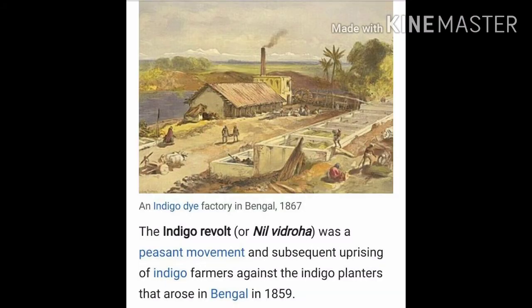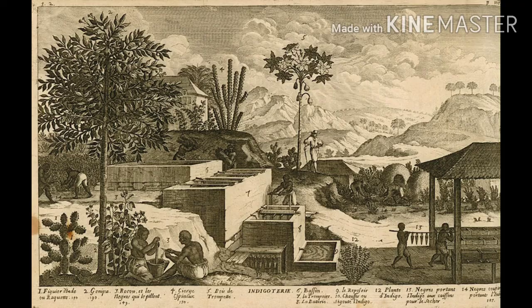Led by Digambar Biswas and Bishnucharan Biswas, the ryots of Nadia district gave up indigo cultivation in September 1859. Dinabandhu Mitra wrote a drama, Nil Darpan, in Bengali, with a view to drawing the attention of the people and the government towards the misery of the indigo cultivators.